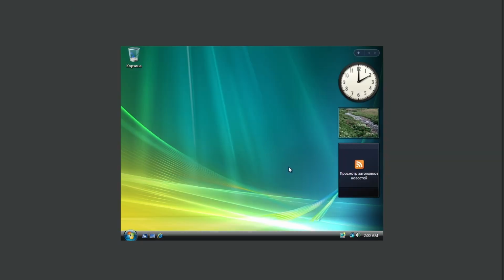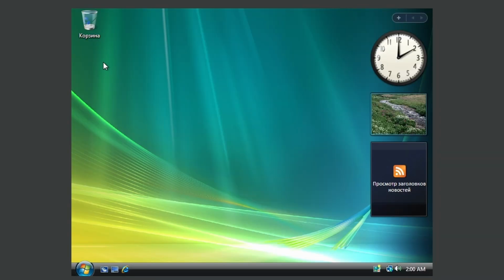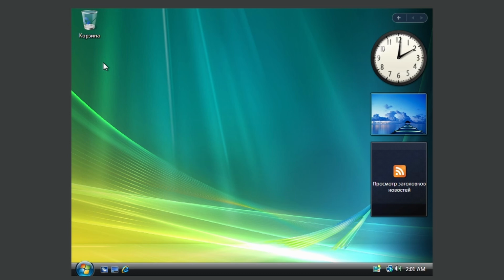Now I don't know why it's in this weird resolution, I apologize, and I also don't know why it's in Russian. Actually I do know. Basically I accidentally downloaded the Russian ISO, but it's fine. I tried changing the language, but I just couldn't. But apparently this was a very hated version, and this is the first version that I actually have used.